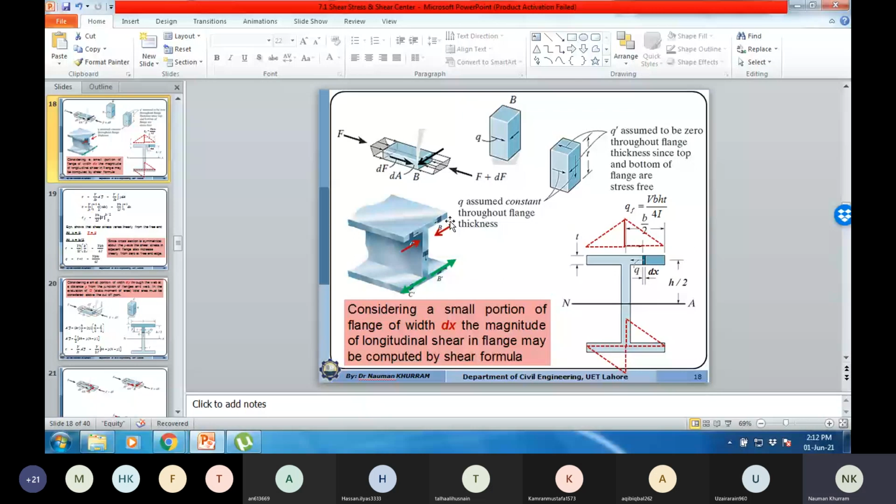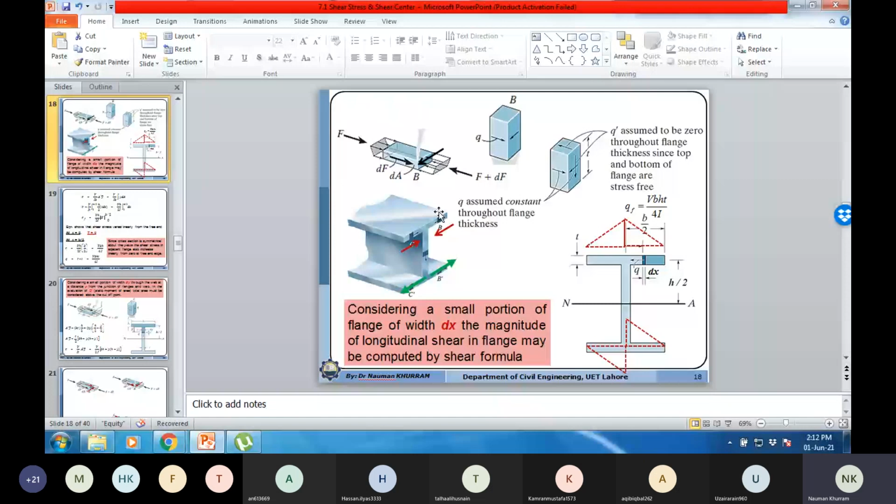The direction of the shear flow in the top right flange is in the left direction, so in the opposite flange, the shear flow will be in the right direction. Similarly, the direction in the bottom right flange will be opposite to the direction of the shear flow in the top flange and also with respect to the left flange.